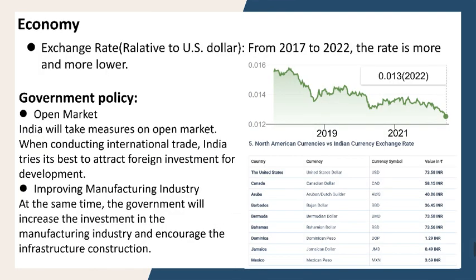Exchange rate. From 2017 to 2022, the rate is more and more lower. We can see from the exchange rate that although the economic development in India is stable, there is still a big gap between Indian economy and developed countries. Here are some government policies. The first one is open market and the second one is improving manufacturing industry.